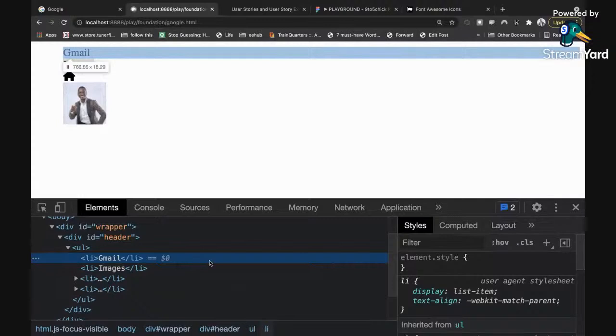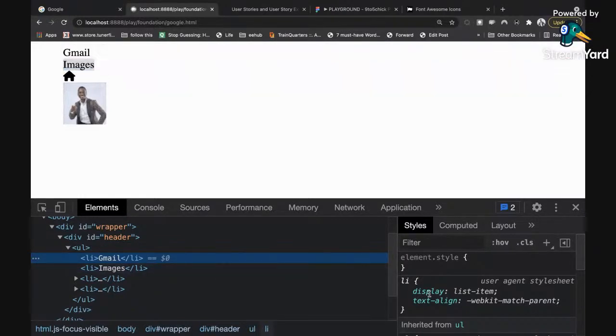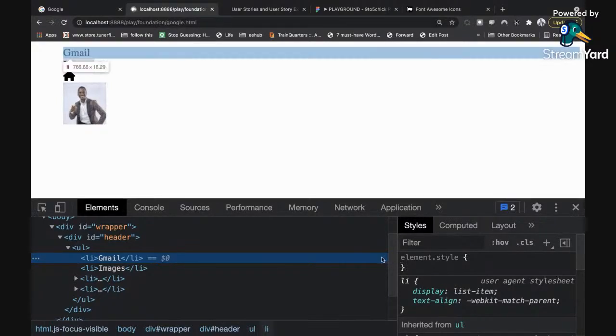If you look to your left, you will see something here that says that LIs have a display of list-item. But what we want is for the display to be inline-block, because when we make display inline-block, everybody will occupy only the space that their content occupies and not the entire screen. Let me show you that.